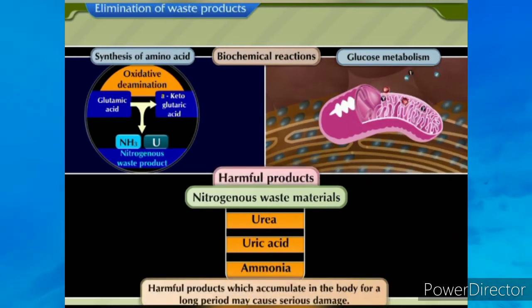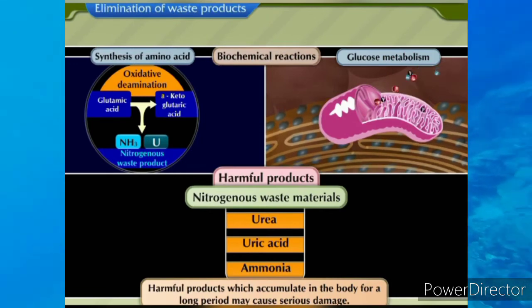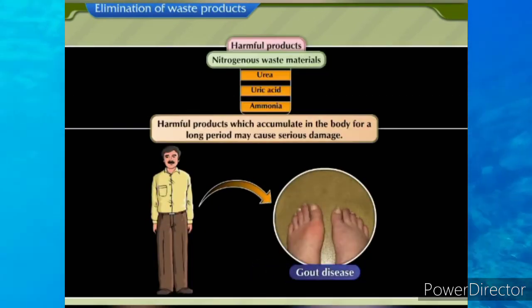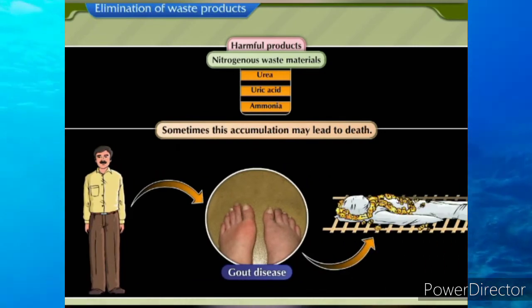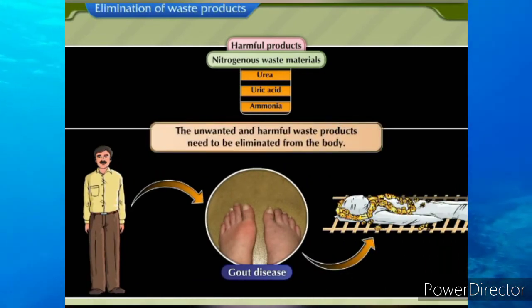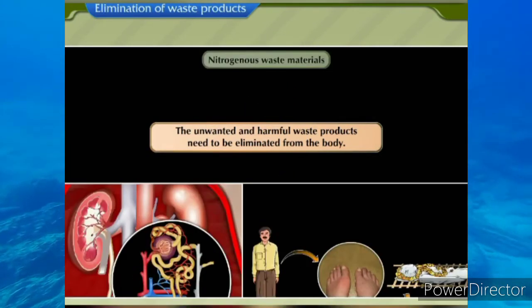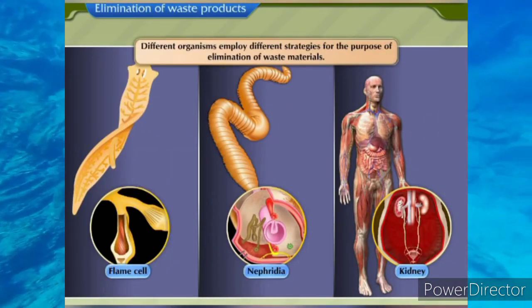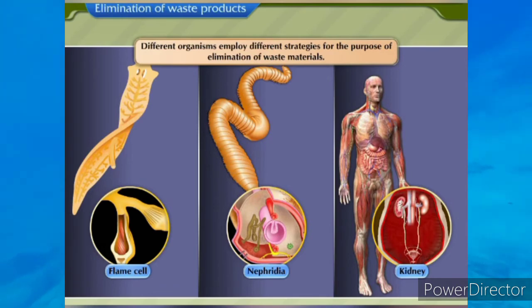If these harmful products are allowed to accumulate or remain in the body for longer period, they may cause serious damage. Sometimes this accumulation may lead to death. Hence, these unwanted and harmful waste products need to be eliminated from the body. Different organisms employ different strategies for the purpose of elimination of waste materials.